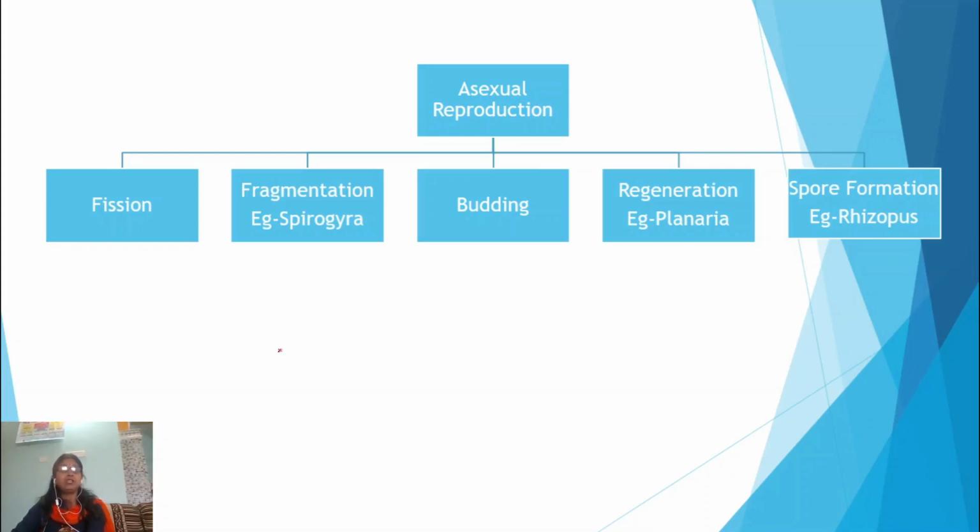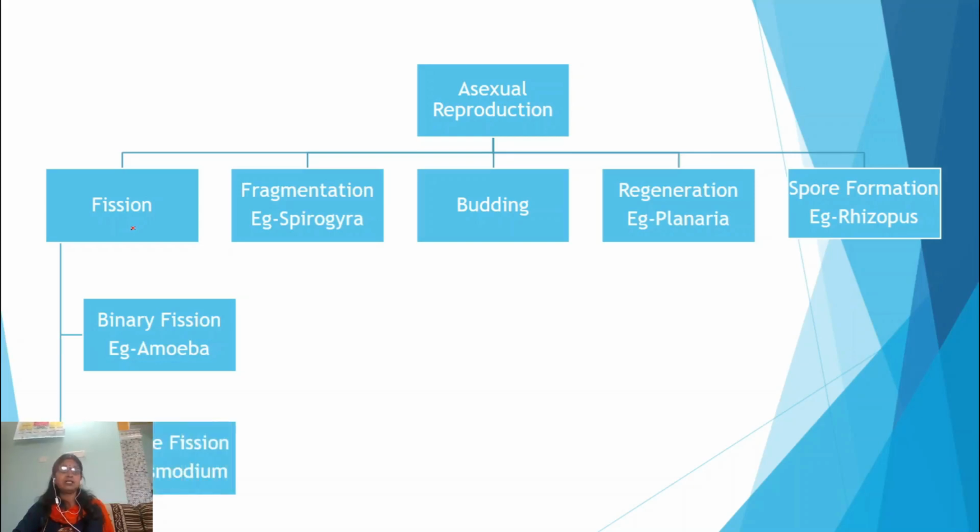Now fission means to break something. So when the individual body breaks into two or more, then it is known as fission. If one parent is giving rise to two daughters, then it is known as binary fission, and if more than two, then it is known as multiple fission.